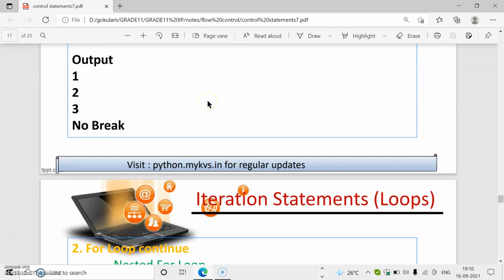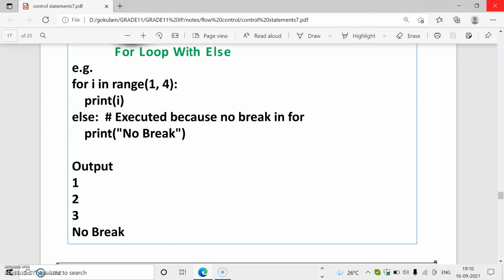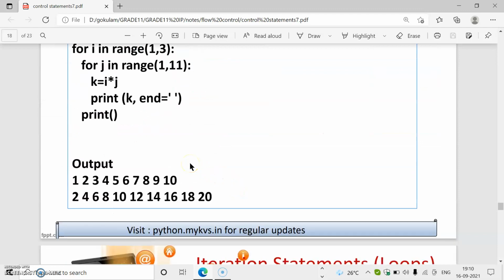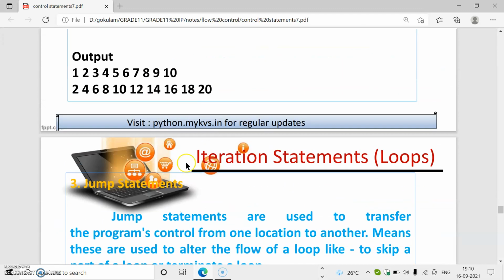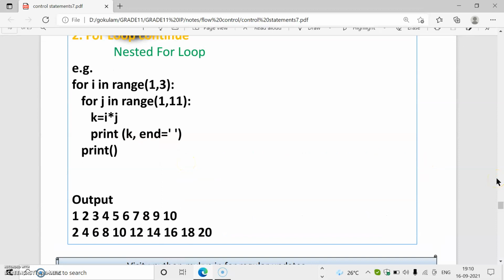Then in a for loop we can use the range function alone, with a single parameter. That means range of 4. Instead of 2 parameters we can use range of 4. Then the values will be 0, 1, 2, 3. The value of I will be 0, 1, 2 and 3. Then we can use a nested for loop. Nested means one for loop inside another is known as nested.